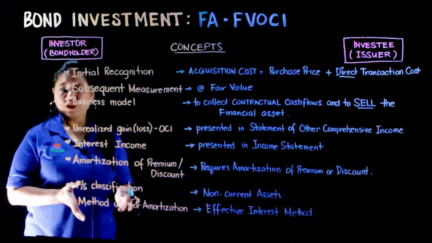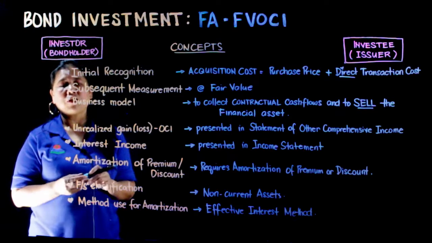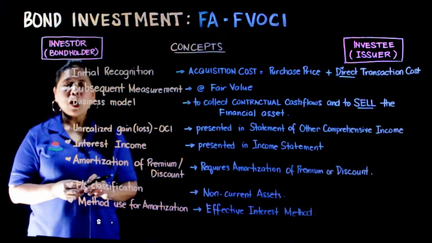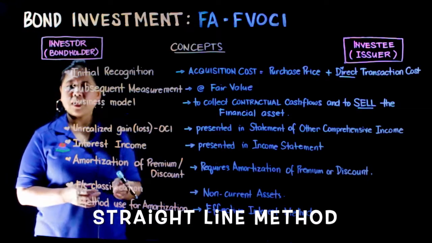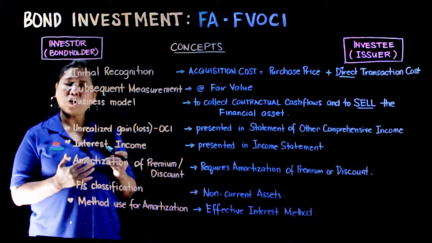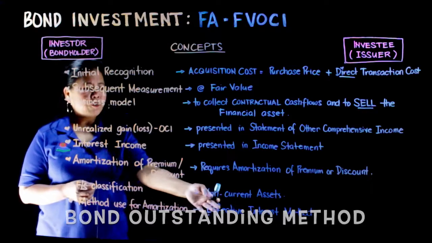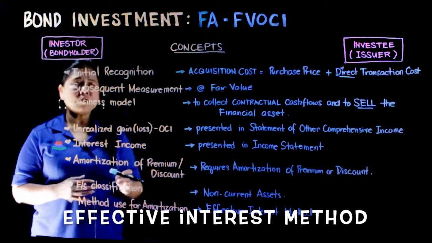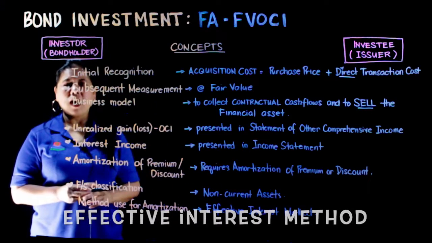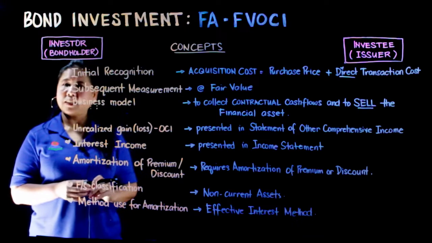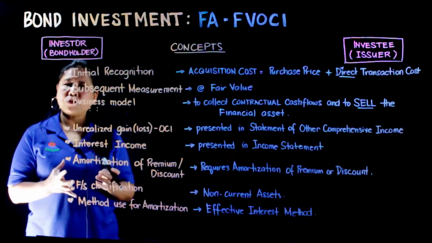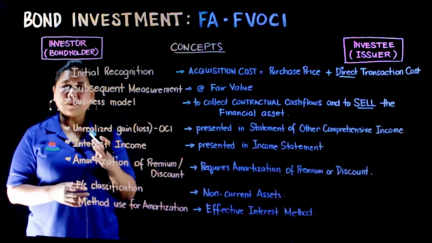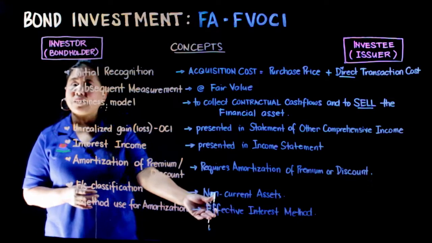So, amortizations, meron tayong tatlong klaseng methods of amortizations. We have our straight line amortizations, we have our bond outstanding method, at itong effective interest method. Dito sa financial asset FVOCI at saka financial asset at amortized cost, if the problem is silent, ang gagamitin natin ay effective interest method.